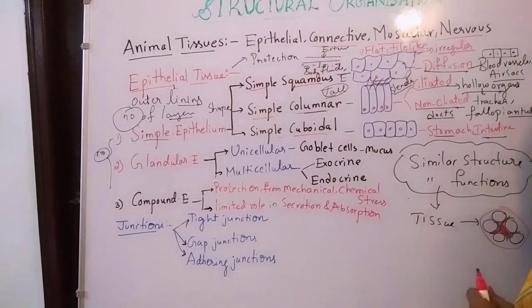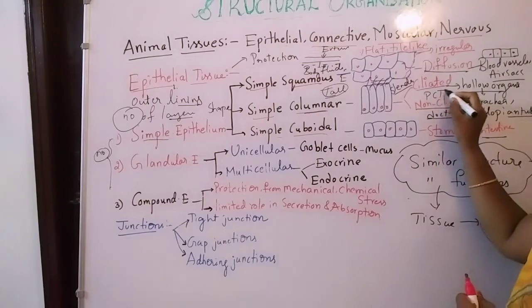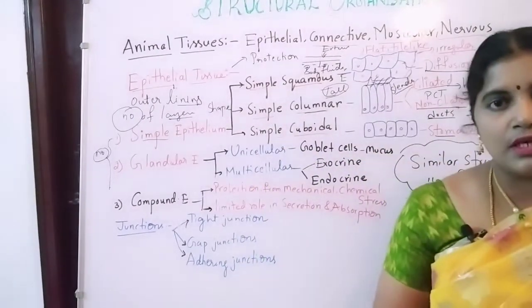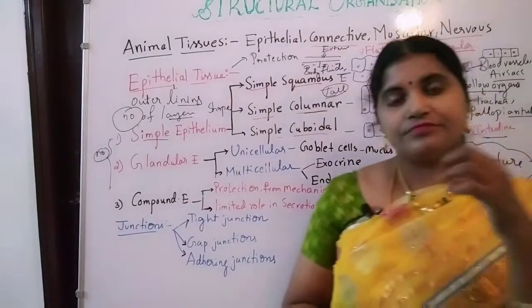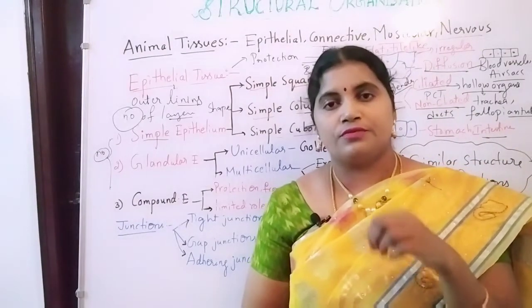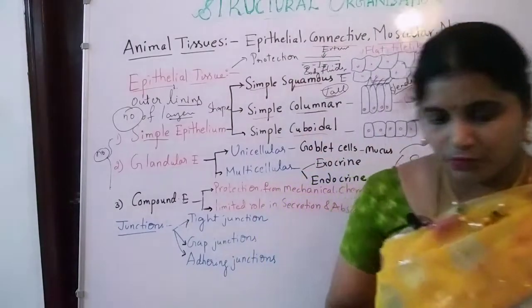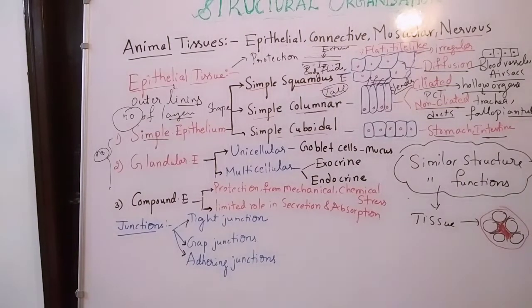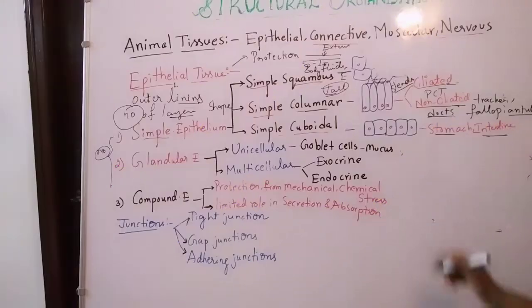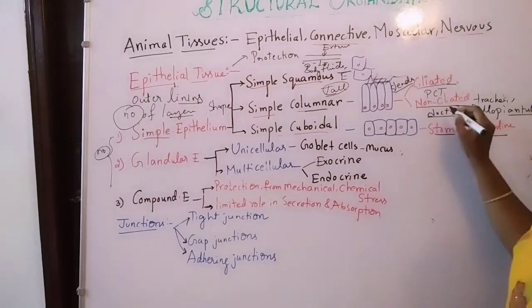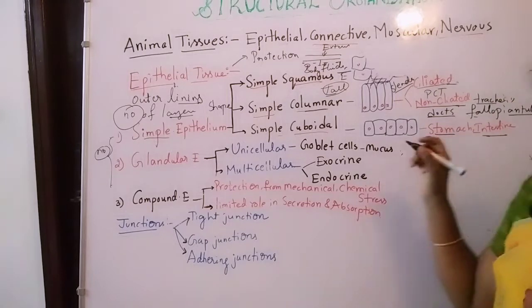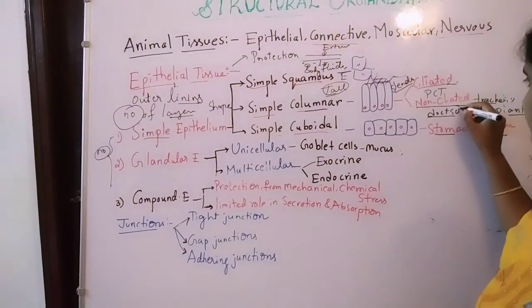Here, PCT, proximal convoluted tubules, are responsible for the absorption of substances. Next, cuboidal non-ciliated epithelium is present in the tracheal structures and also ducts of glands.